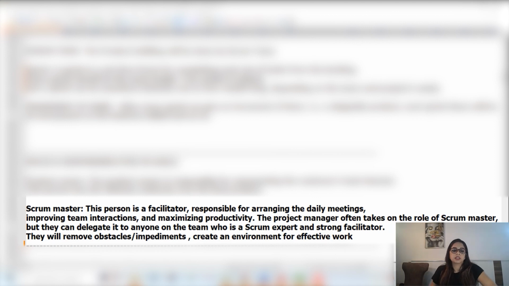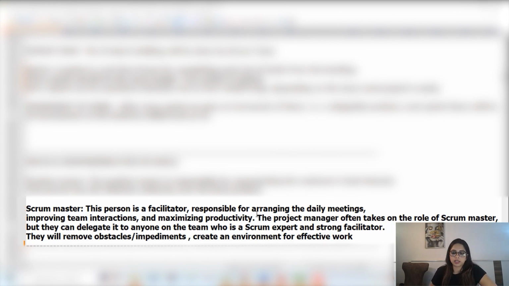So basically, he will be improving the team interactions. He will also maximize the productivity, because if the team is working together, if all of them are on the same page, and we are all following the same set of rules which has been set for achieving a goal, the efficiency shall increase. And that's the goal of Agile, and that's how Jira will be helping us achieve the efficiency in our work. So that's where the Scrum Master is responsible for maximizing the productivity of the teammates.